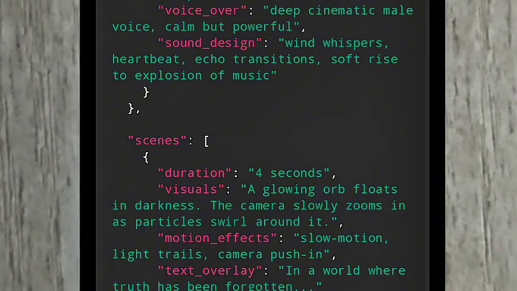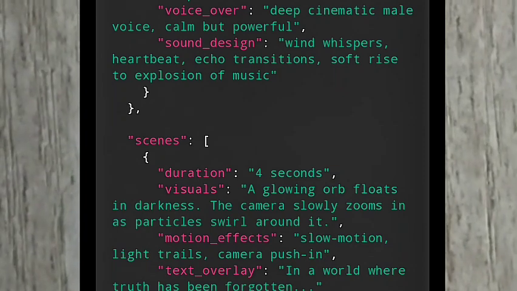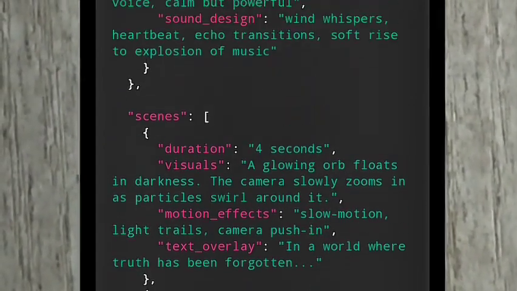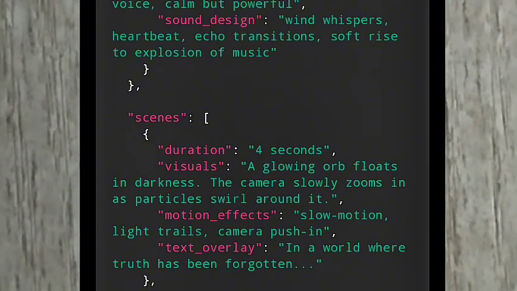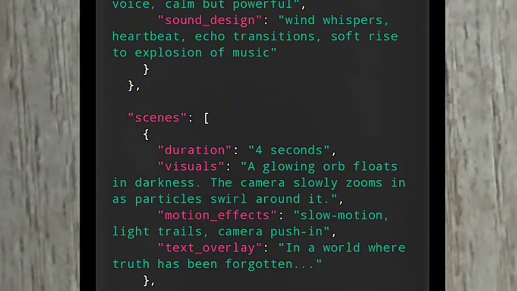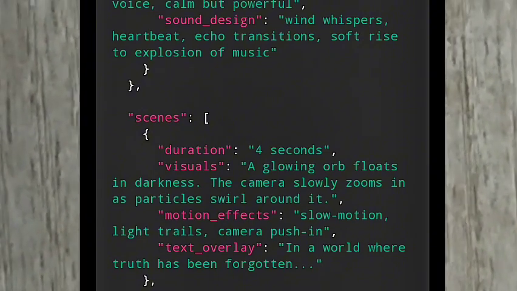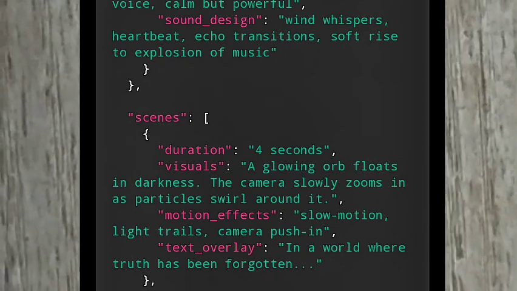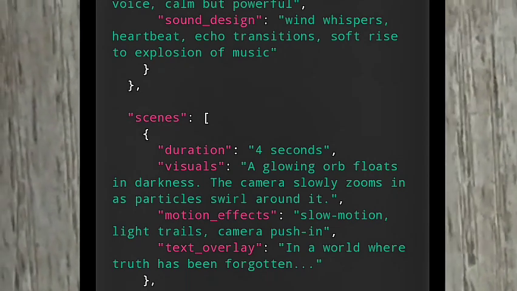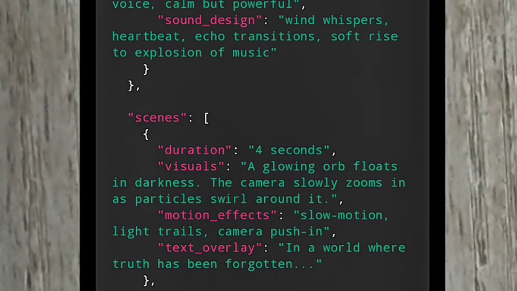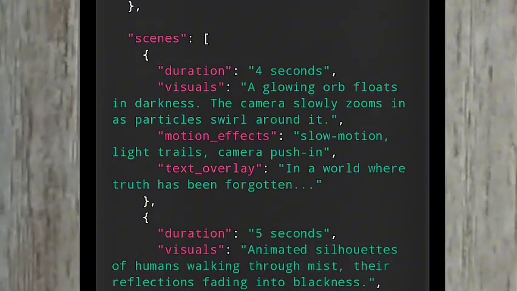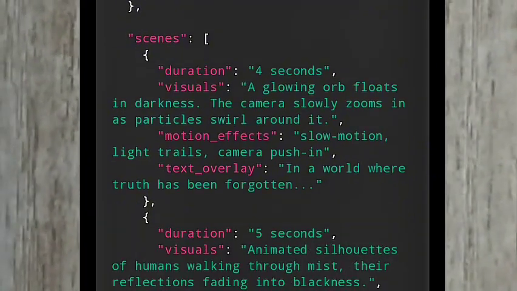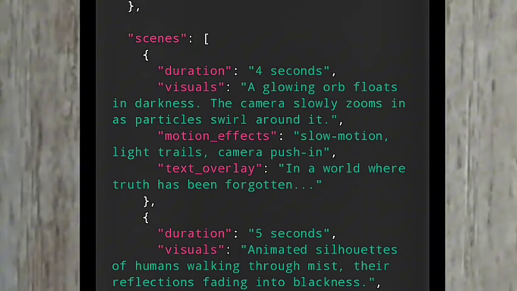This is scene 1. It's going to be 4 seconds. A glowing orb floats in darkness. The camera slowly zooms in as particles swirl around it. You can see even the camera movement is included in this. The motion effect is slow motion, slight trace, and camera pushing. Then text overlay: in a world where truth has been forgotten, it will be written on the screen.